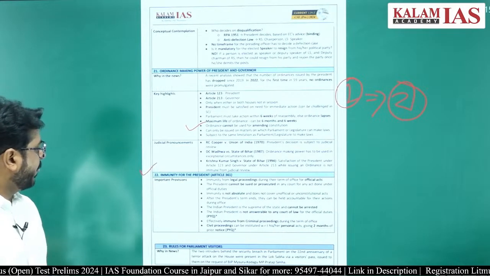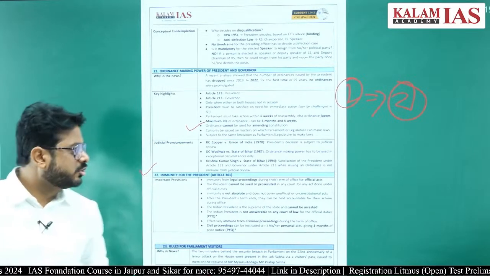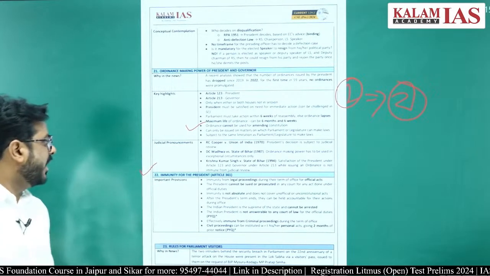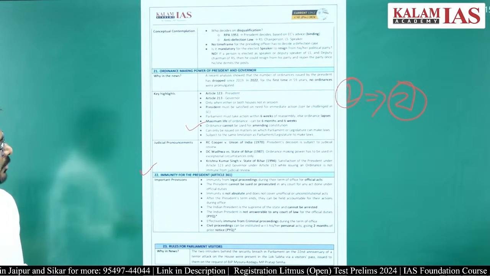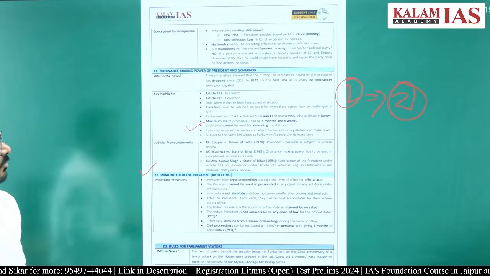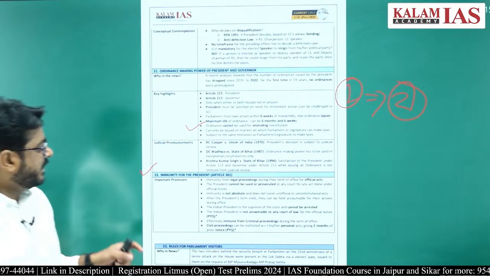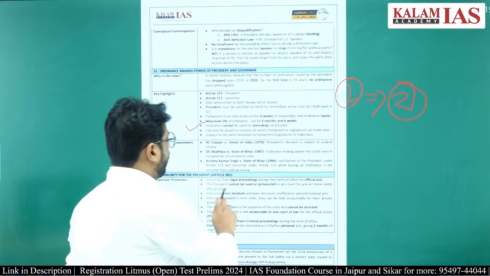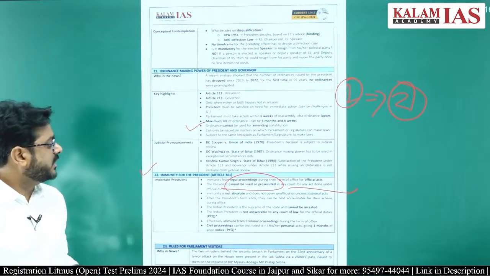The next thing is immunity for the president. Under Article 361 of the Constitution of India, there is an immunity written for the President of India. It is immunity from legal proceedings during the term of office for official acts. A president cannot be sued or prosecuted in any court for any act done under official duties.